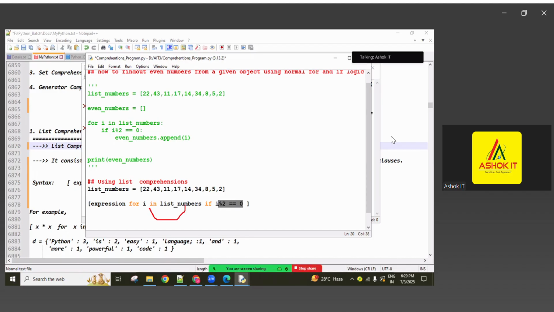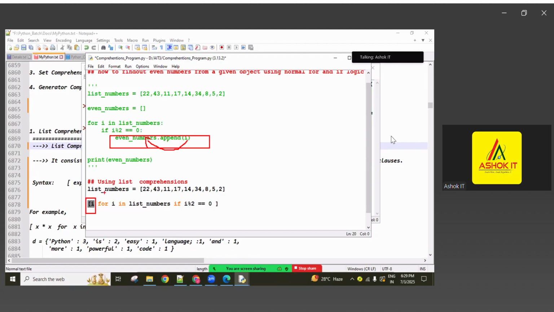So first, guys, this i value gets in from the list. Now this i value is sent to this condition. If this condition is satisfied and returns true, that value is returned to this expression. So what do you want to do here? I want to add this i value into this list. This statement is nothing but this line, where using the append method we were adding the i value into the list.